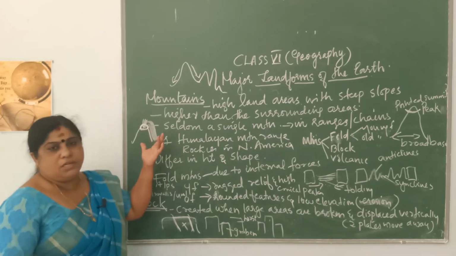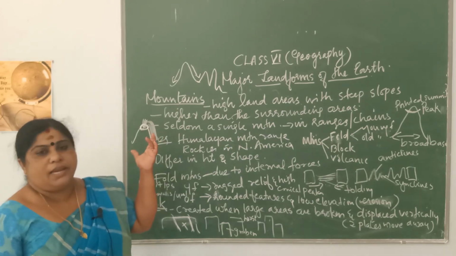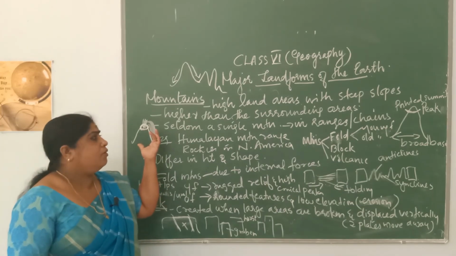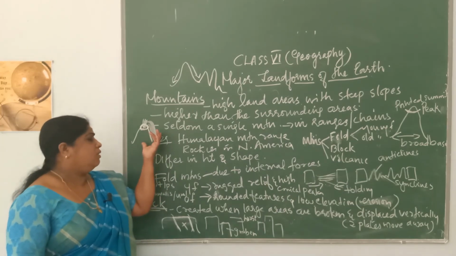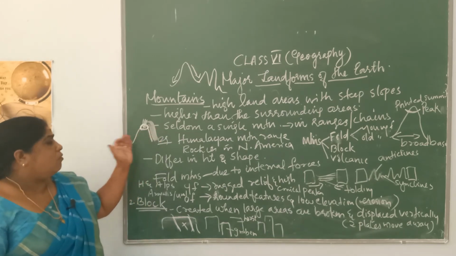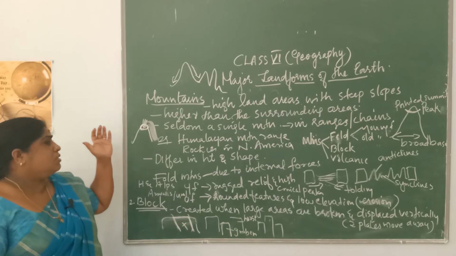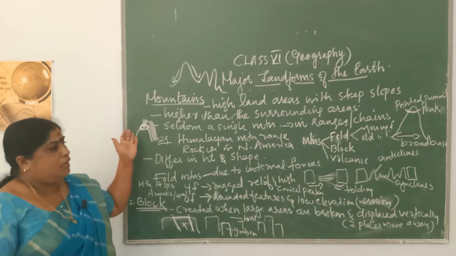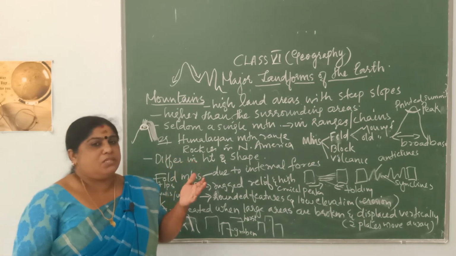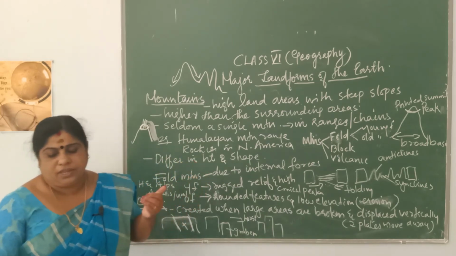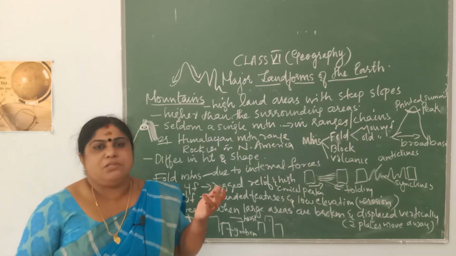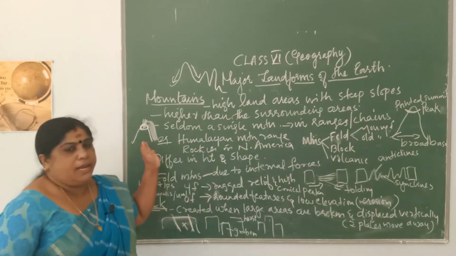Volcanic mountains are formed as a result of volcanic activities, and you learned about volcanoes in the last chapter when you learned landforms of the earth. So you know what a volcano is and what volcanic activity is. Mountains formed because of the eruption of a volcano are called volcanic mountains. A few examples are Kilimanjaro in Africa and Fujiyama in Japan. All these are examples you can quote for volcanic mountains.